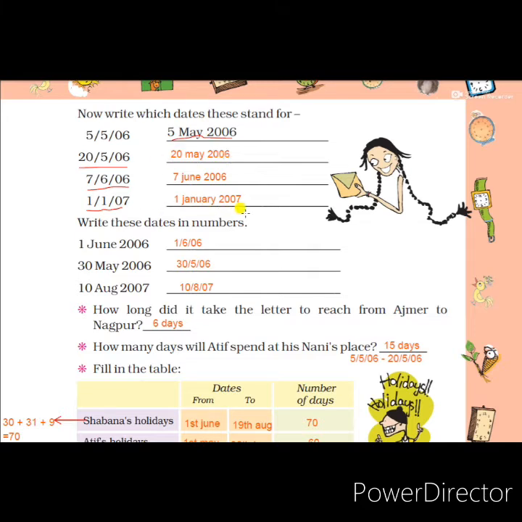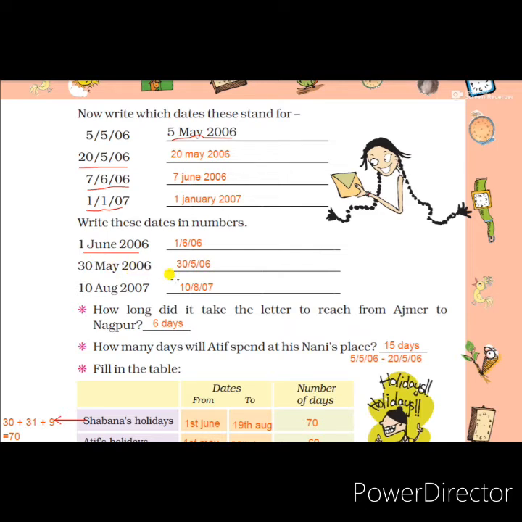Now some dates are given, and we write these dates in numbers. The first one is written along with the name of the month. Now we have to write just the numbers. 1st June 2006: June is the 6th month, so we write 1/6/2006. The next one is 30 May 2006.